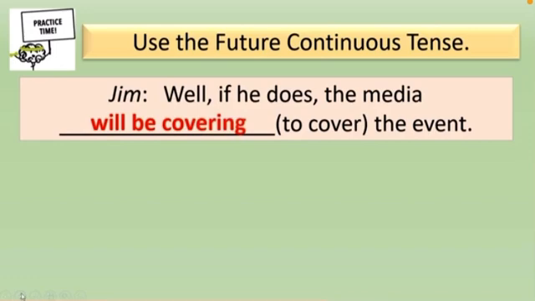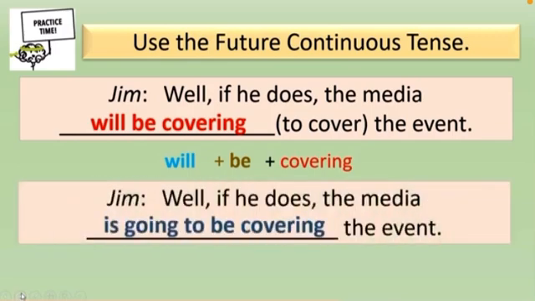Correct. Will be covering is the right answer. We have used will plus be plus the present participle covering. We may also use is going to be covering. Is plus going to be plus covering.